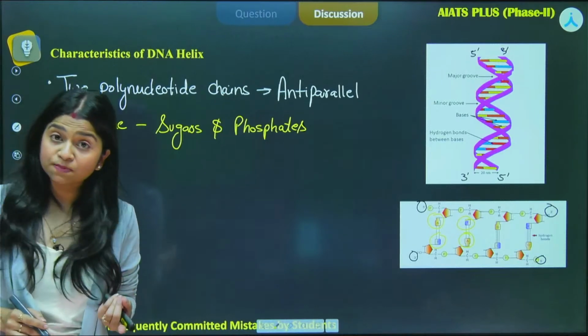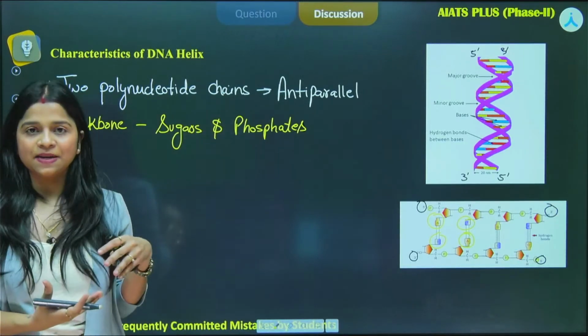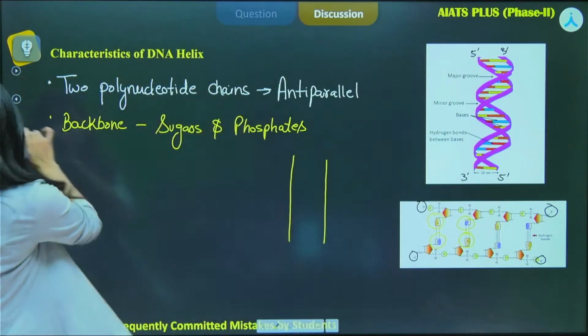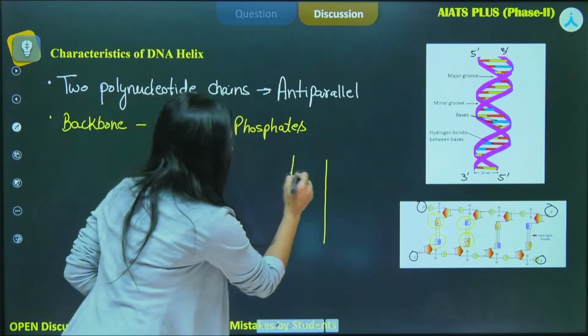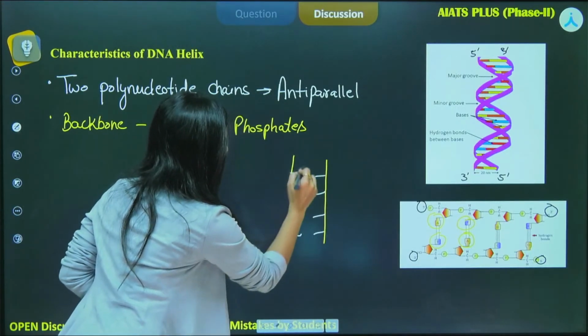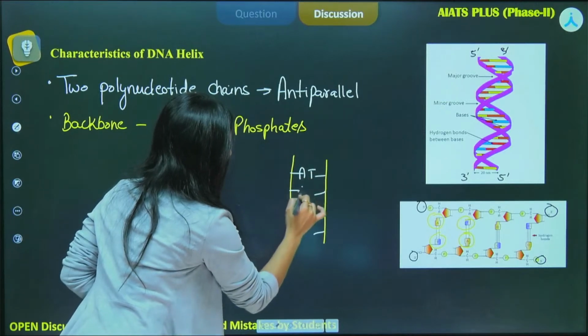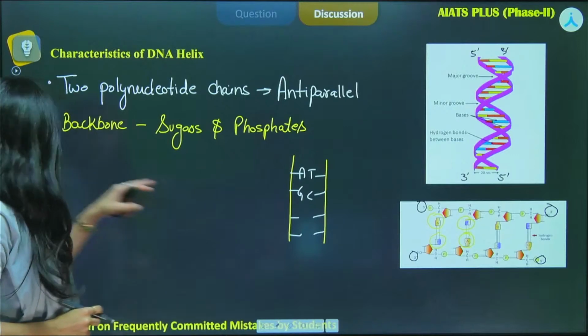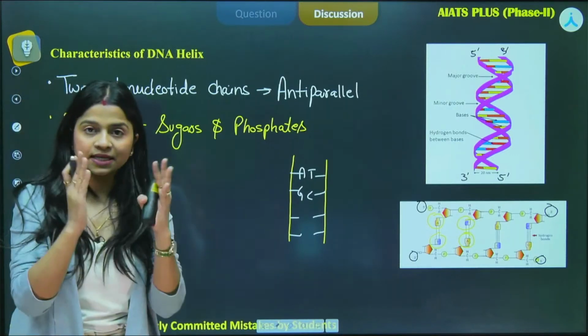These are the nitrogenous bases and they are projected inside, right? If this is how the backbone is formed, then the arrangement of the nitrogenous bases is towards the inner side, okay? Right? This is how it has been arranged. Okay, so I hope this is clear.